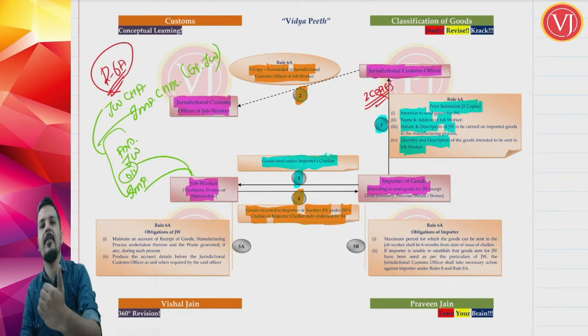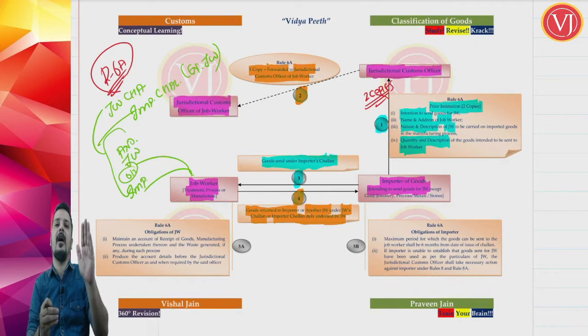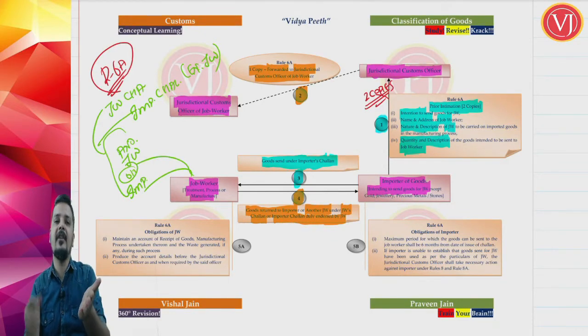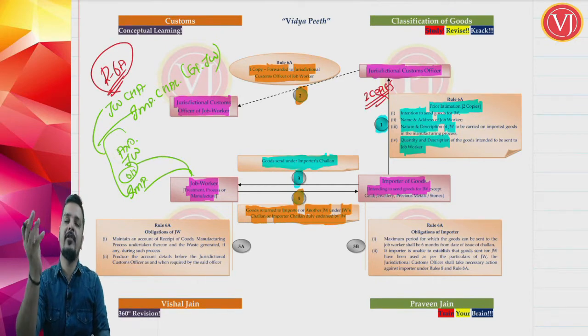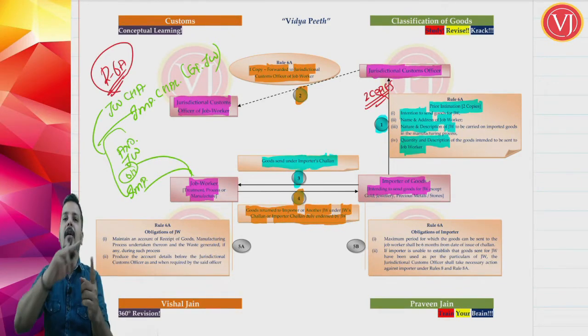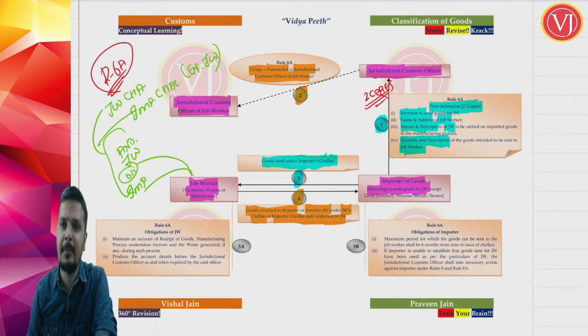So when returning, he can give his own challan, or use the importer's challan and just do the endorsement: yes, I received the goods from the importer under his challan, and now I am returning the goods to the importer on the same challan. Either the job worker can send the goods to the importer, or to another job worker, who will give the goods to the importer. Right. So that is step number 3 and 4.